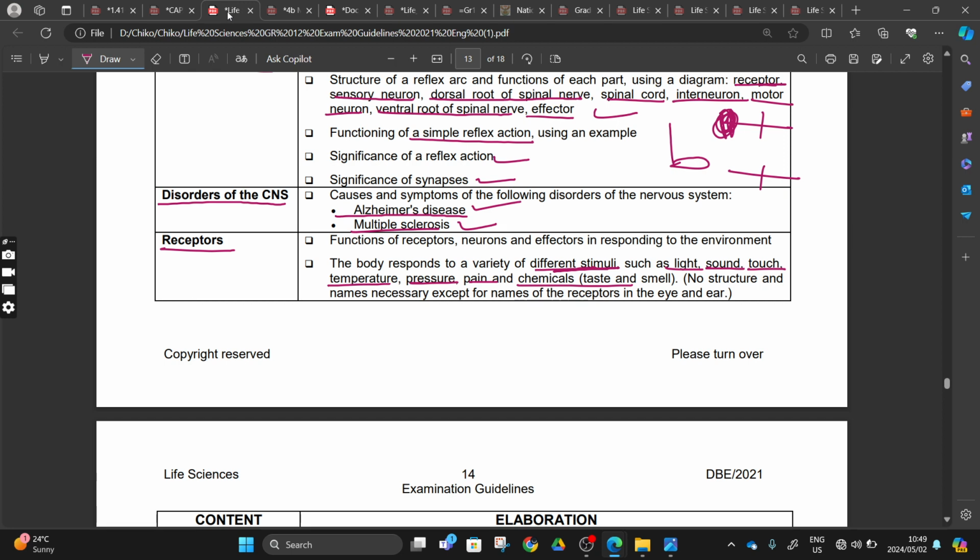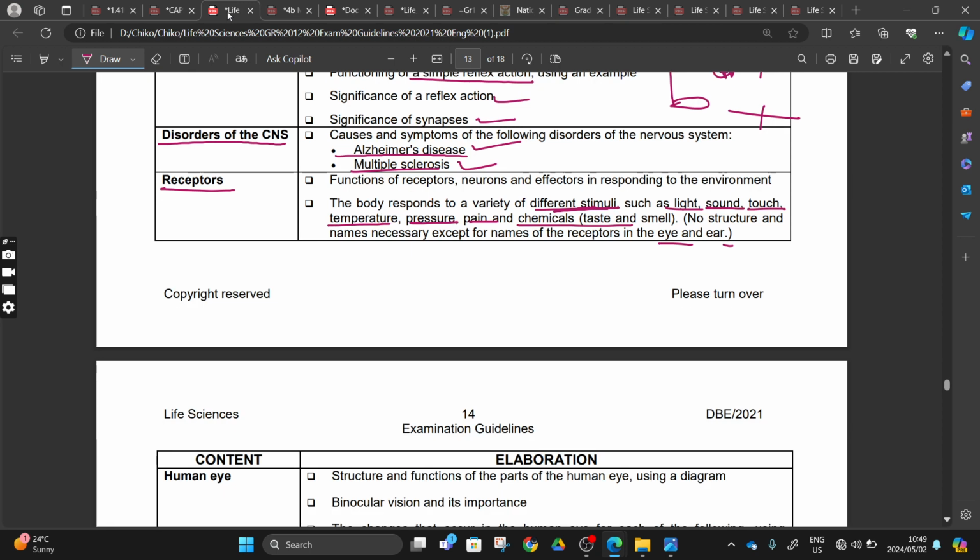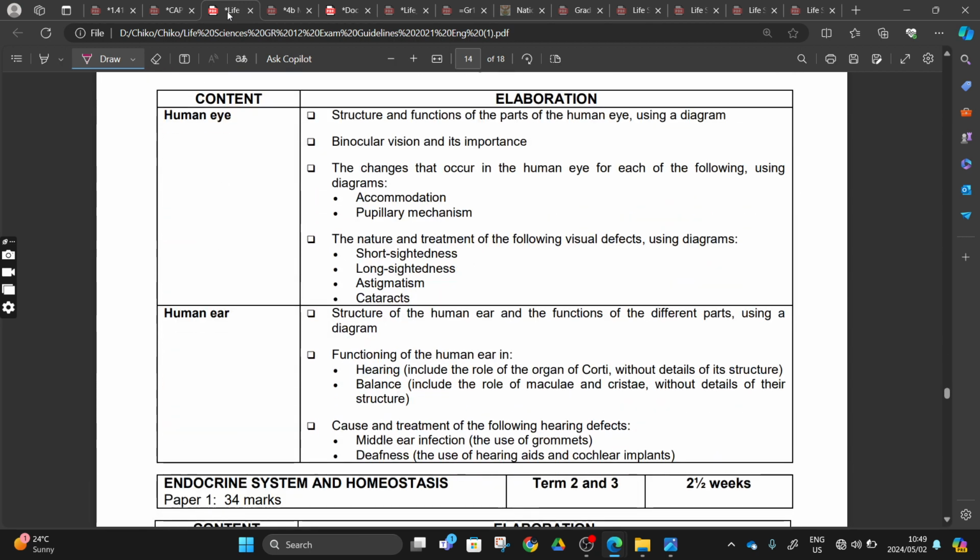And then no structure and names are necessary except the name of the receptor in the eye and the human ear, right? So we moved on. We did our human eye under this topic. With our human eye, we did the structure and functioning. Still remember all those from our cornea up until our yellow spot. Then we did our binocular vision, and it's important.